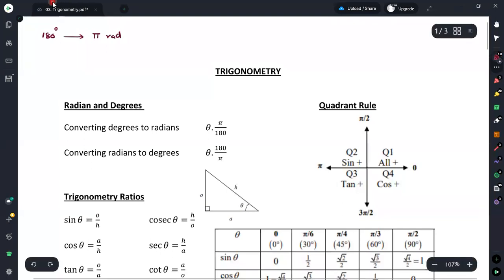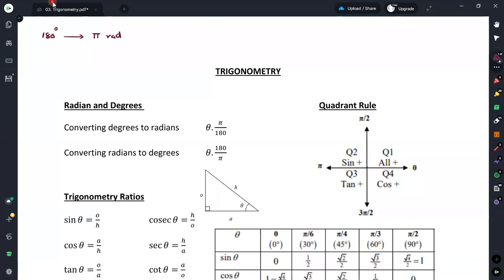Based on this, we can find a value for 1 degree. If 180 degrees is equal to π radians, then 1 degree is equal to π divided by 180 radians.